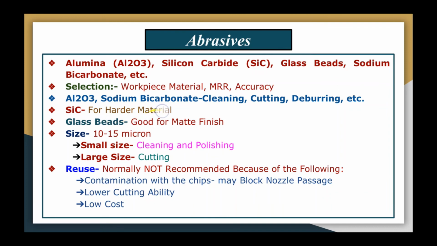Silicon carbide is normally used for harder material as compared to alumina. Glass beads are good for a matte finish. The size of the abrasive particles normally used is 10 to 15 micron. Small size abrasive particles are good for cleaning and polishing or finishing purposes, and large size abrasive particles are good for cutting because they can give a higher material removal rate, or MRR, as compared to small size abrasive particles.